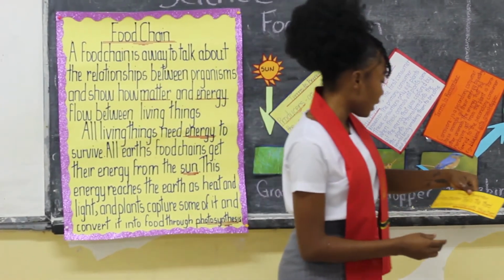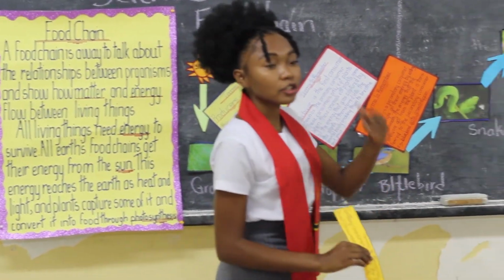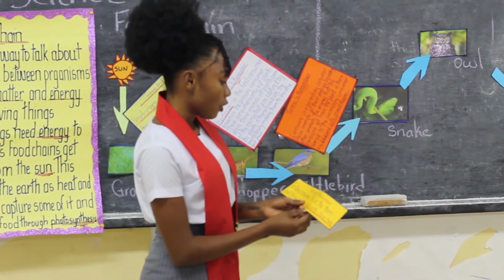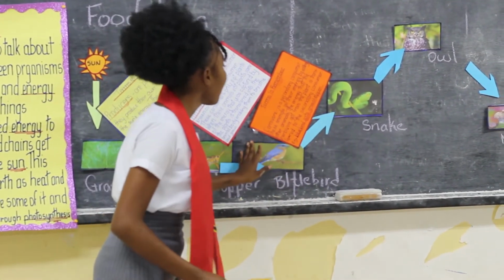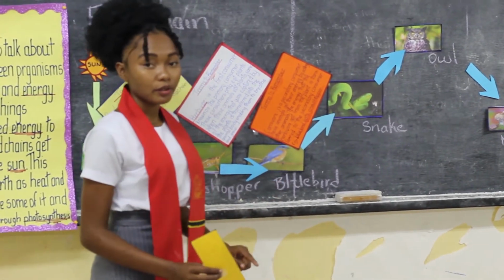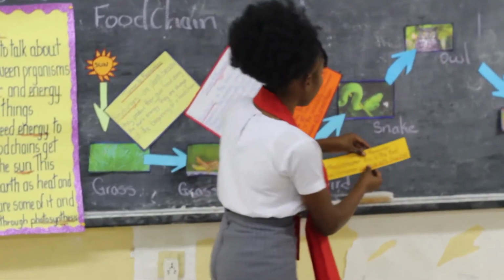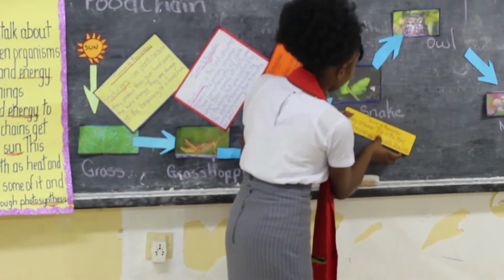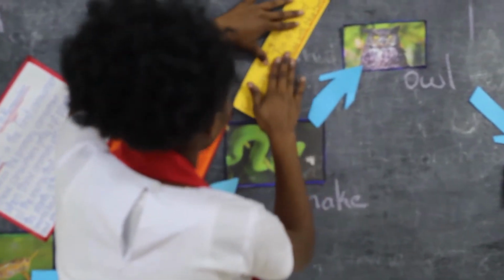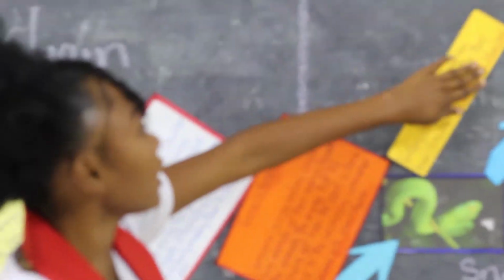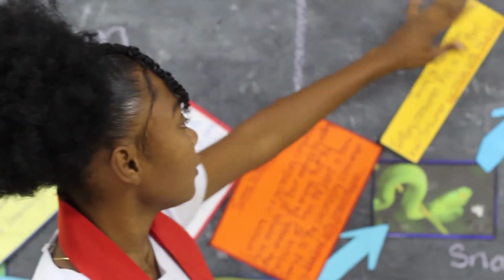Next we have the snake. Now the snake is a tertiary consumer. Why? Because they eat the carnivore, they eat the bluebird. Right? So the snake is a tertiary consumer. So I'm going to put him here. This is a third level consumer.